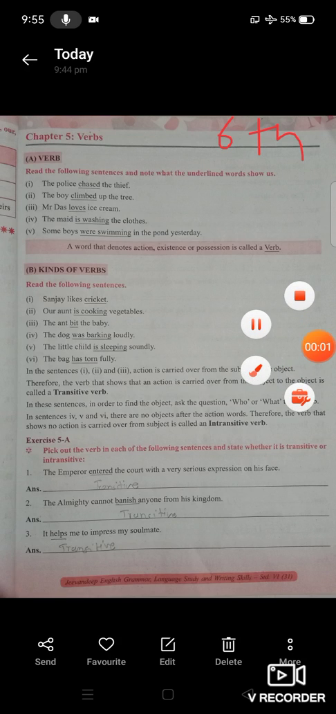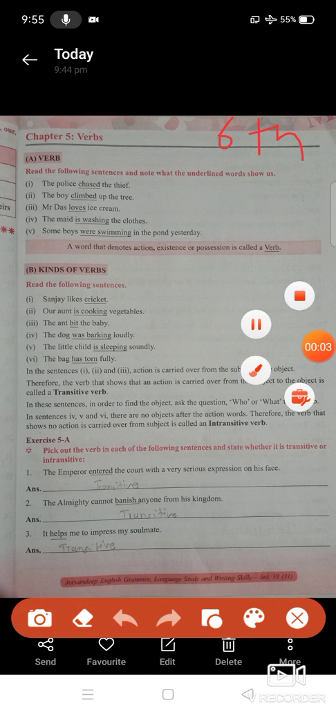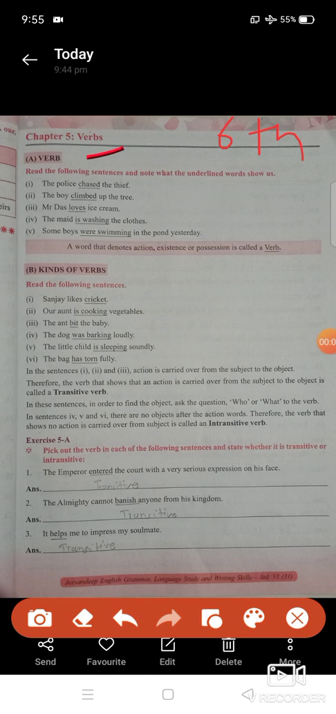Hello students, for standard 6 we are going to look at a new exercise, lesson number 5, verb.